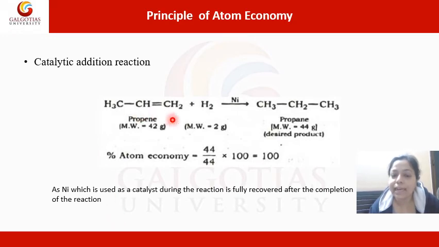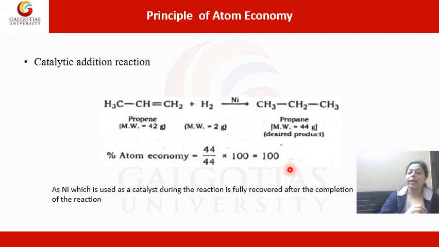But if you see again here, the total number of atoms on the reactant side is exactly the same as the total number of atoms on the product side, as a result of which we can say that here also, if you calculate the percentage atom economy, it is 100%. So in chemistry, any kind of addition reaction, any kind of rearrangement reaction, is considered to be environmentally viable because it has 100% atom economy.